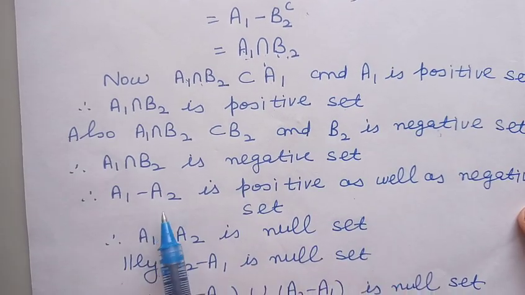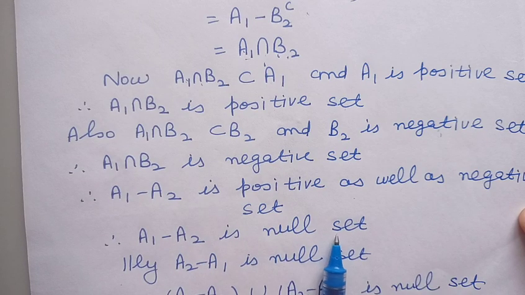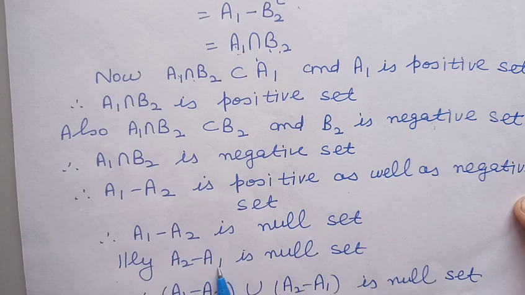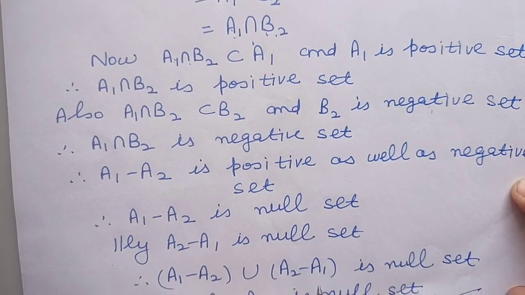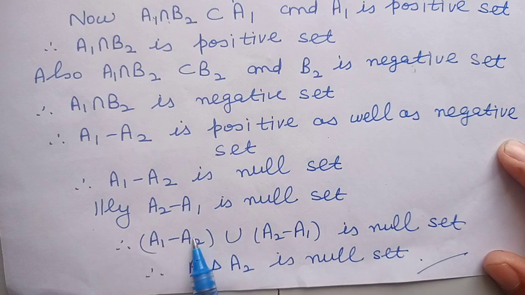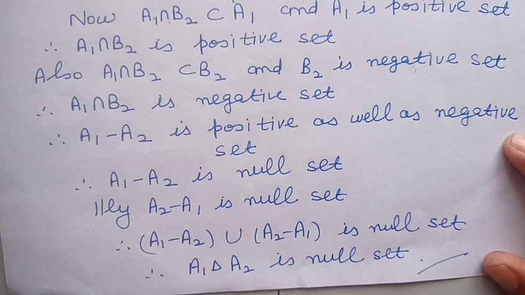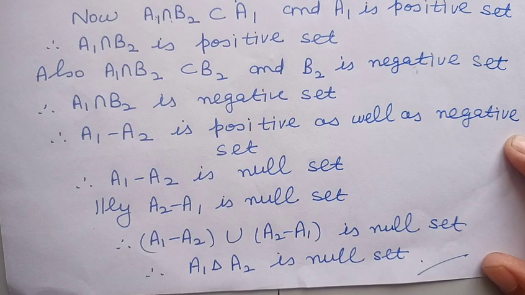And we know that the set which is positive as well as negative becomes a null set. So we can say that the set A1 minus A2 is a null set. Similarly, we can prove A2 minus A1 is also a null set. So their union will also be a null set. And by definition, the union of these two sets becomes the symmetric difference of the sets A1 and A2. So the symmetric difference of A1 and A2 is a null set. And this completes the uniqueness of the decomposition of X.